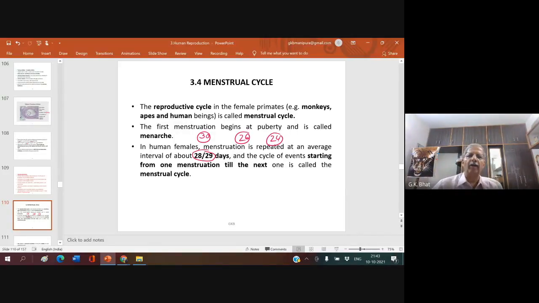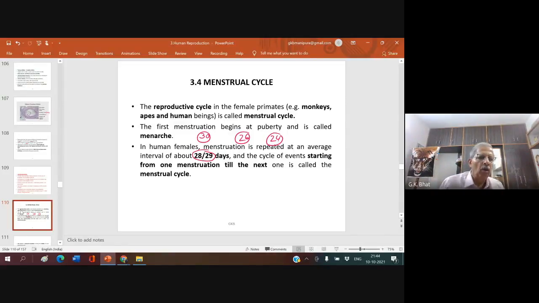But anyhow, as long as a girl gets her cycles within 1 or 2 days this side or that side, it does not matter. If her cycle continuously goes on with 1 or 2 days of difference in the menstrual flow, one need not bother. So in human females, menstruation is repeated at an average interval of 28 or 29 days, and the cycle starting from one menstruation till the next menstruation is known as a menstrual cycle.